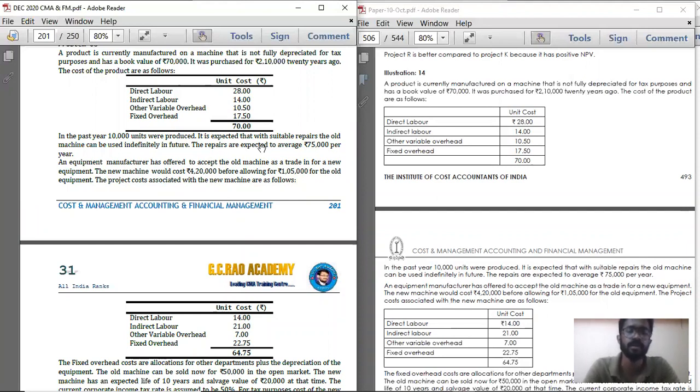It is expected that with suitable repairs, the old machine can be used indefinitely in future. So if you make some repairs, you can use the machine indefinitely without any time restriction. The repairs are expected to average 75,000 per year. So if you spend 75,000 every year, you can keep using that same machinery for its lifetime. That is point number 1.